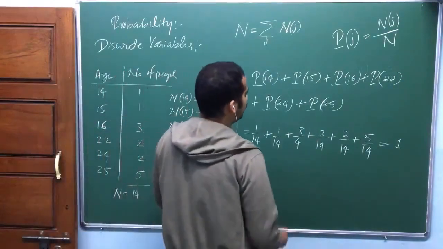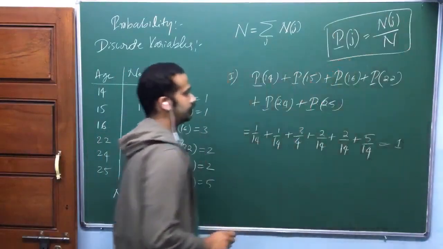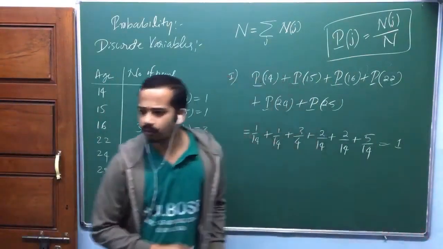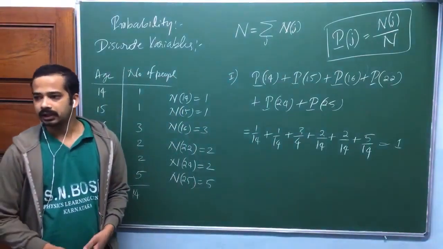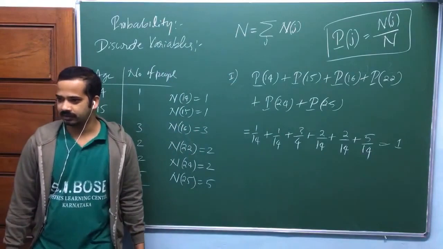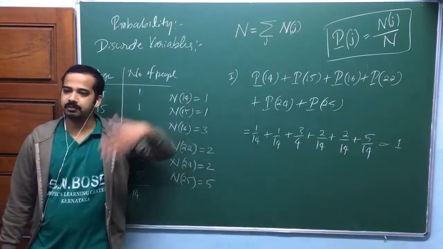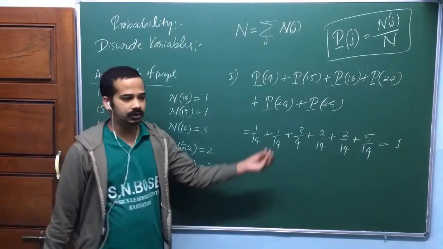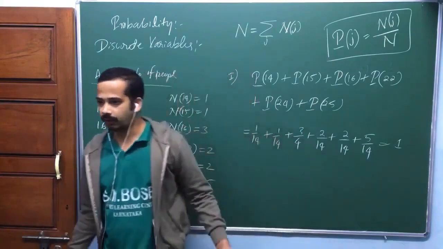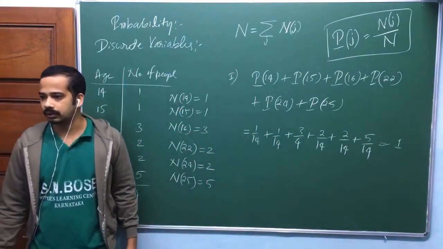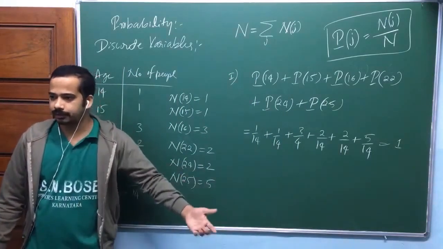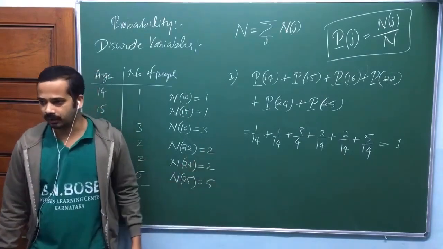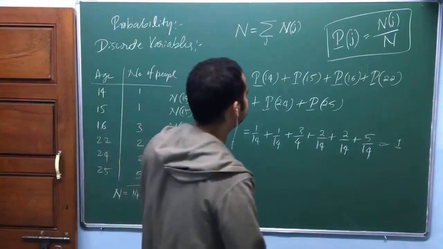So, if I define probability like this as a ratio, the number of events favorable to that one divided by the total number of possible events, definitely the total probability will be equal to 1. But in quantum mechanics, we haven't defined the wave function like that. Is that okay? The wave function came from a solution of the Schrodinger equation, then later we interpreted it. The wave function has no definition as some ratio. So that's why in that case the total probability need not be equal to 1. Then if you want to do any probabilistic interpretation, first you should make the total probability equal to 1, then you should go for any probability interpretation. Are you getting my point? Quickly, any question?